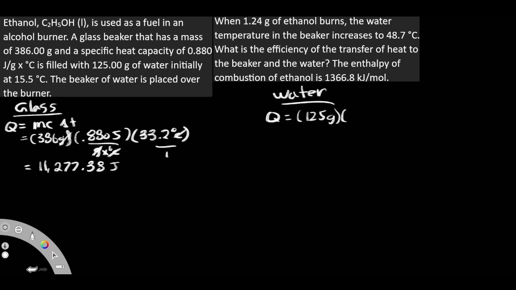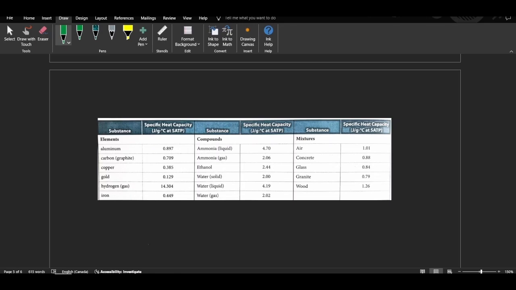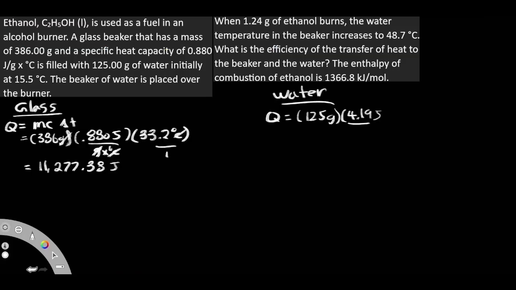No, but if we look, you should have already memorized it right now, right? But as you can see in our chart here on the side, our liquid water is at 4.19, right? See that 4.19? So always keep note of that. It should have already been memorized, but just in case you didn't, it's 4.19 joules per gram degrees Celsius. And then we're going to get our temperature here, because 15.5 is where it started, and then it became 48.7, so it's the same change in temperature.